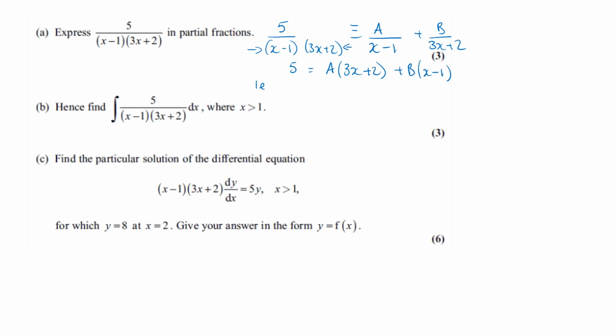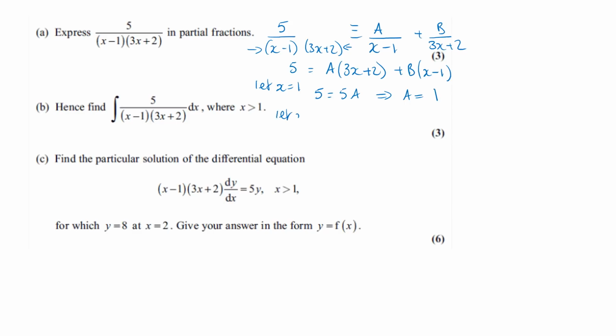And then we let x equal the value to make a bracket 0. So I would start with x equal to 1 to make the simpler bracket 0, so you get into the swing of how it goes. On the left, x equals 1, you've still got 5, and on the right, the b term will go out, and if x is 1, 3 times 1 plus 2 will be 5a, so that will lead us to say that a is going to be 1.